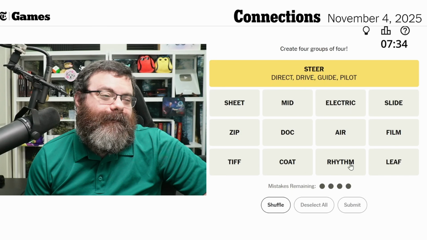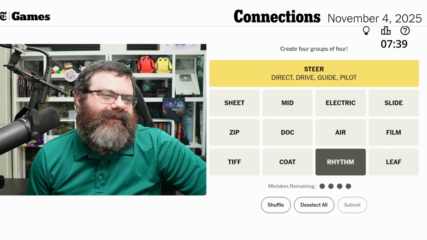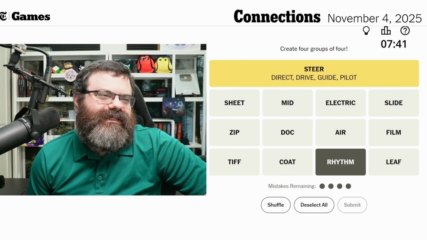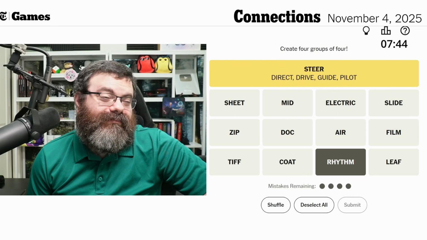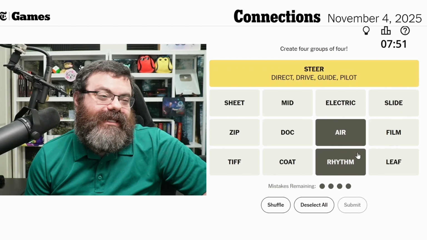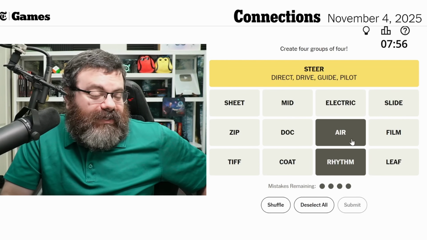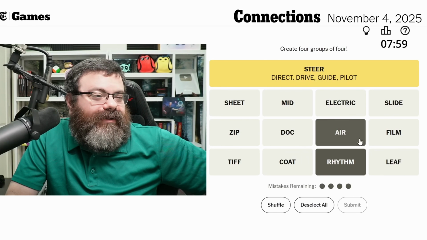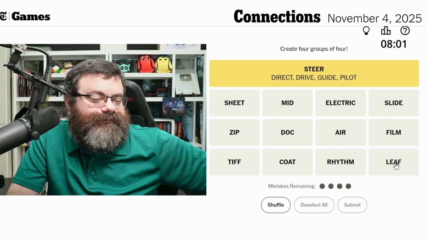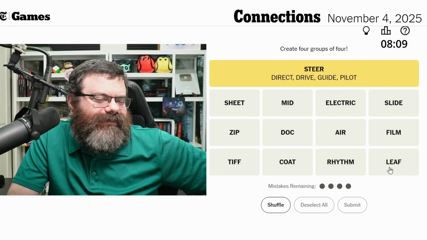Rhythm. What could rhythm go with? Things you need in order to dance. You need rhythm. You need air. You got to breathe air in order to dance. If you stop breathing air, it makes it very difficult to dance. Especially if you stop breathing air for like 5 minutes or more. Let's see, what else? What else do you need to dance? Mid, electric slide, film, leaf.